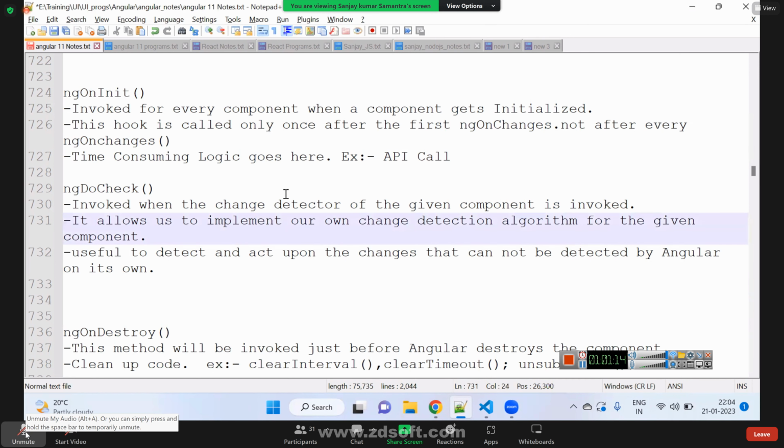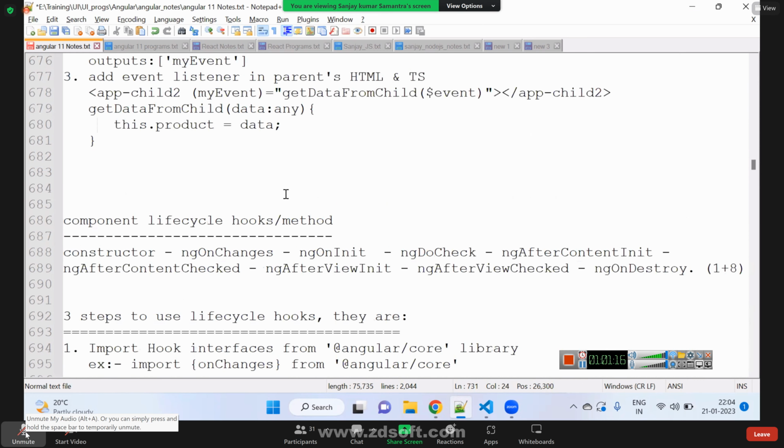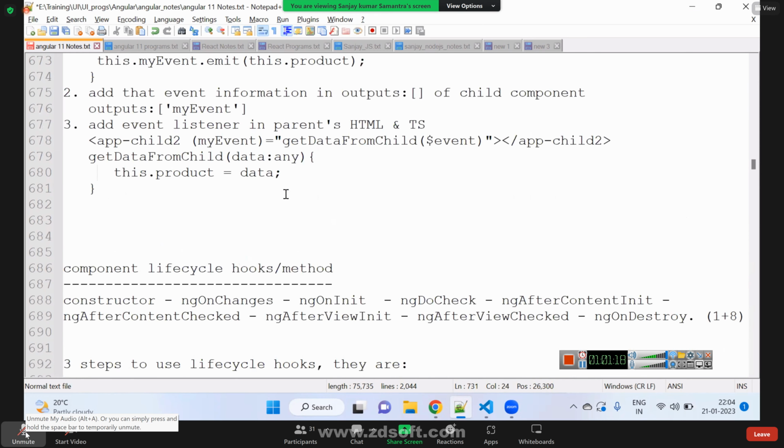So mostly today we discussed what is constructor, what is ngOnInit, what is ngOnChanges. These are the three lifecycle methods we discussed today. ngDoCheck we just started. We are yet to discuss a few more things on ngDoCheck. So from Monday we will continue from ngDoCheck.